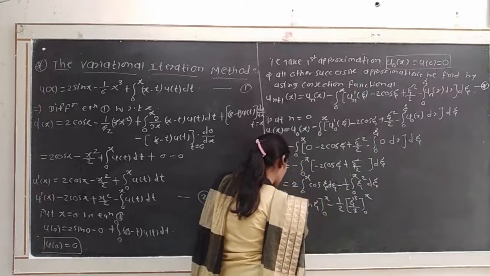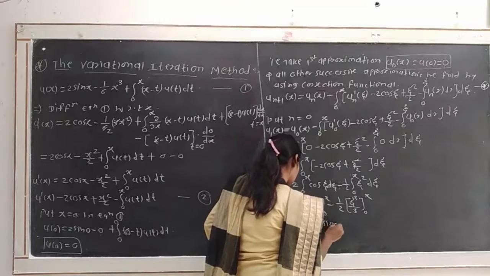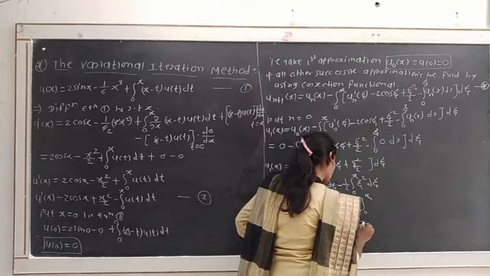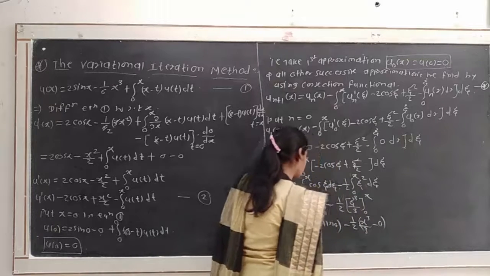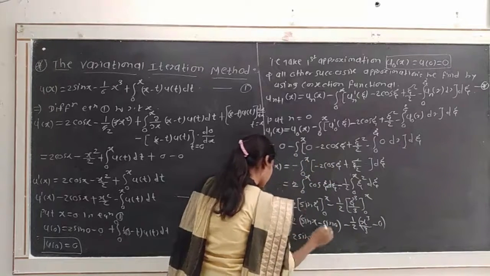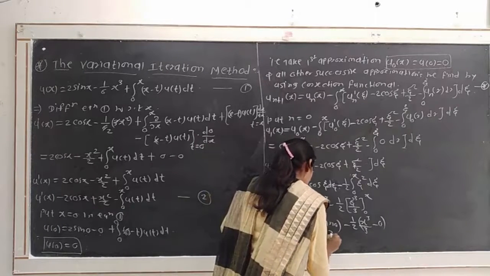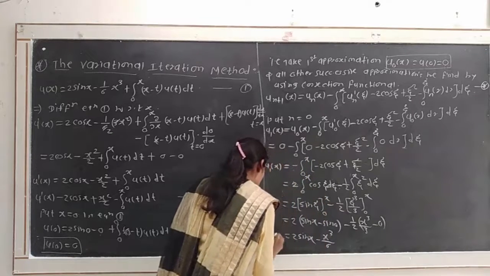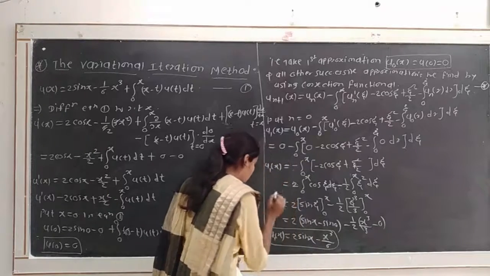By putting limits, 2 into sin x minus sin 0, minus 1 divided by 2 into x cube divided by 3 minus 0. So we get 2 sin x, sin 0 being 0, minus x cube divided by 6. This is the value of u1 of x, the next successive approximation.